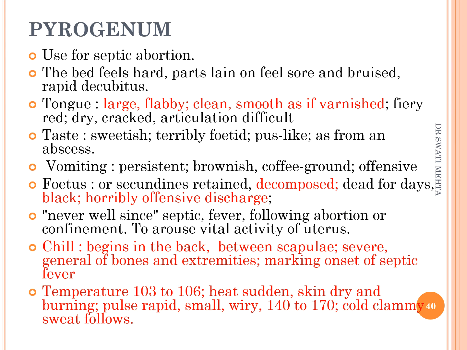The sweating of the body is cold, and when you examine the tongue, it is large, flabby and clean, smooth as if varnished, and fiery red. With that, if the patient is having vomiting, then there is persistent brownish coffee ground vomiting. And on per speculum examination, the discharge coming out of the vagina is very, very offensive. You can find a filthy smell when the patient enters your room, which is horribly offensive, and you cannot sustain it.